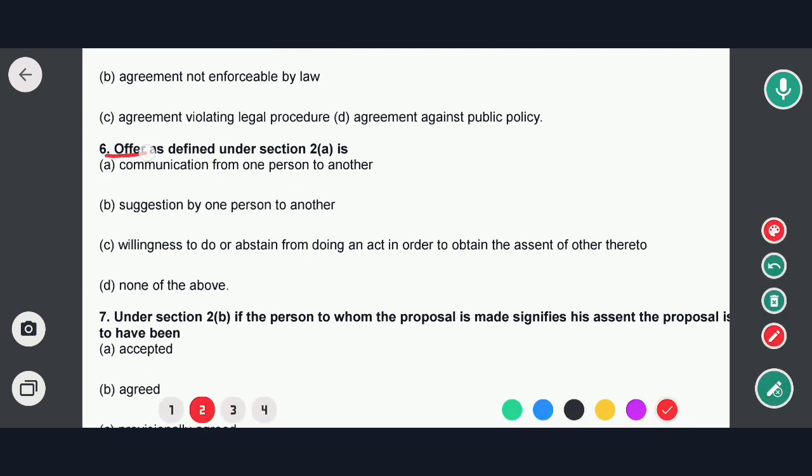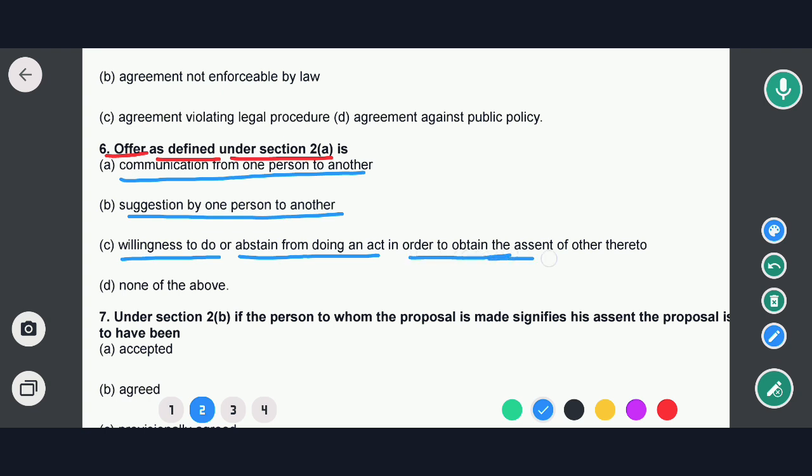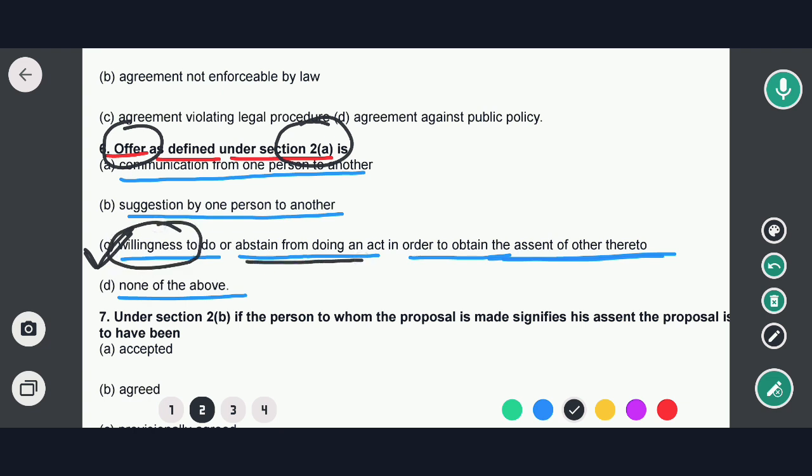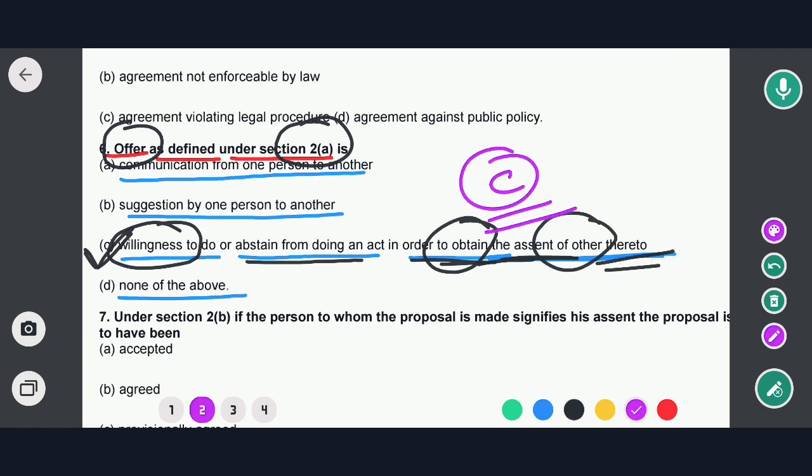The next question is about offer. Offer as defined under Section 2 Clause A is... The options are communication from one person to another, suggestion by one person to another, willingness to do or abstain from doing an act in order to obtain the assent of other thereto, and none of the above. In this case option C would be the correct answer. That means offer as defined under Section 2 Clause A is willingness to do or abstain from doing an act in order to obtain the assent of the other thereto. So option C would be the correct answer. Now let's move to the next question.